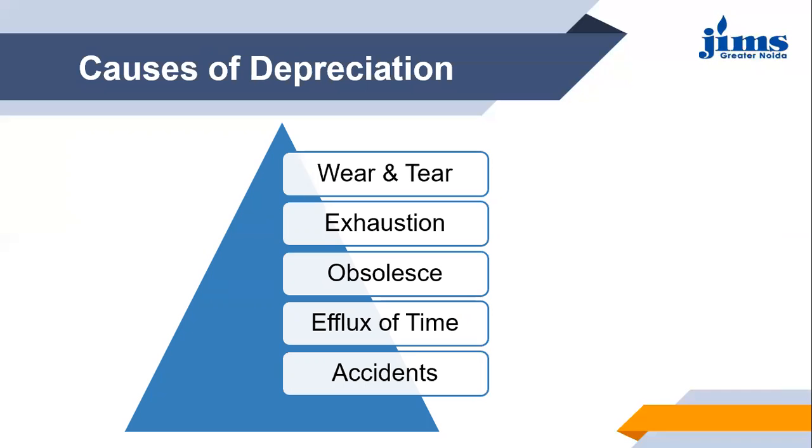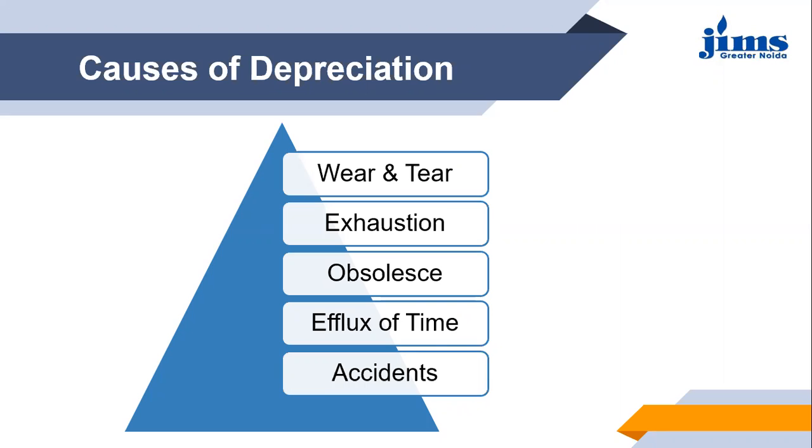The next is exhaustion. Exhaustion here means an asset may get exhausted through working. So when we say that on account of continuous extraction of minerals or oils, a stage comes when the mines, wells, etc., have fewer resources left, and they are under exhaustion. So exhaustion here means when the asset is getting used and it is reducing in value, or you can say fewer resources are left for consumption.